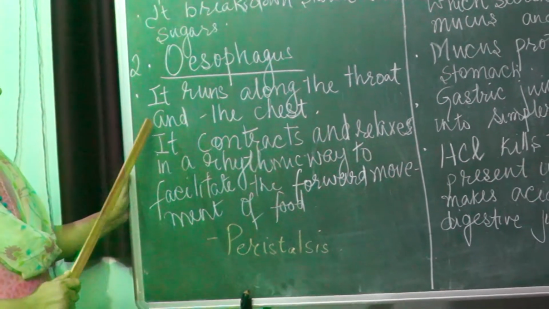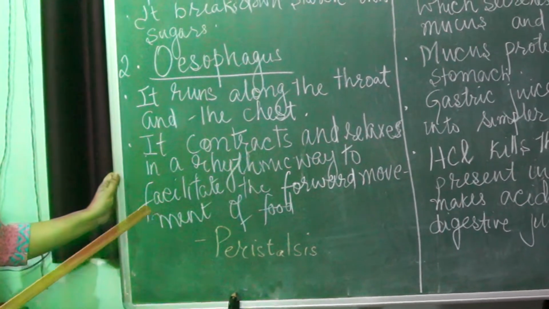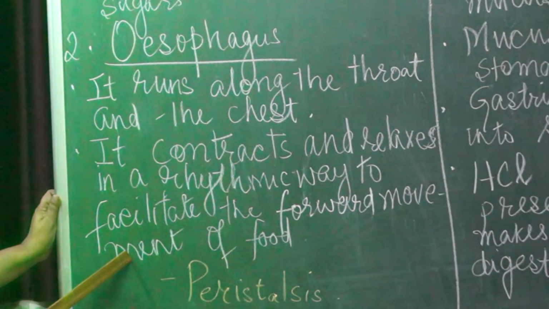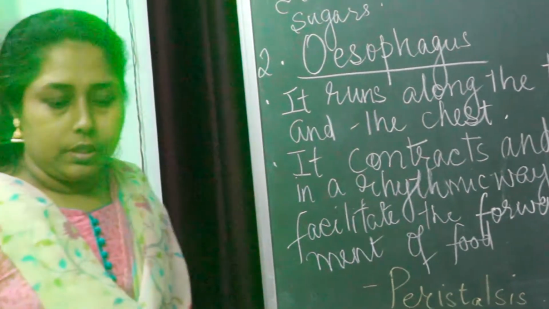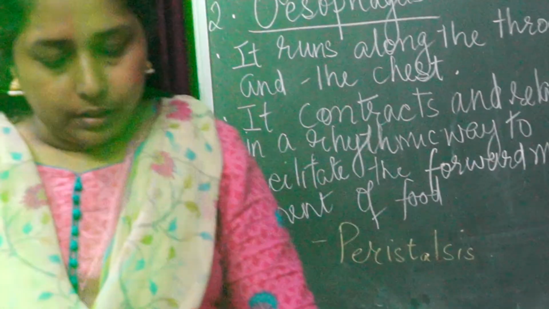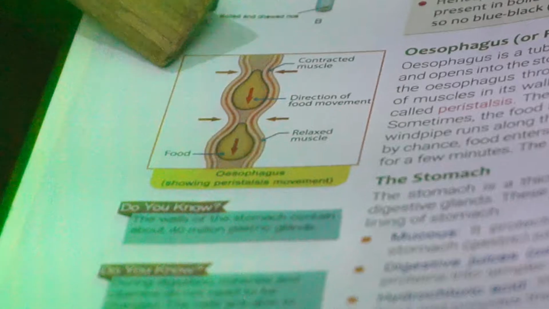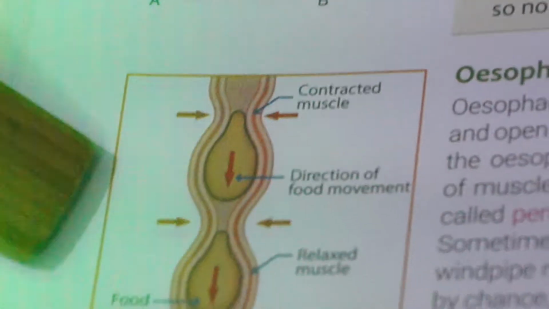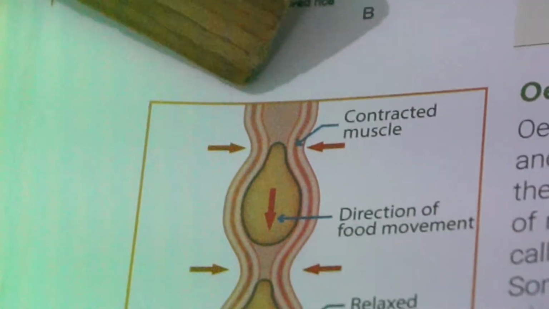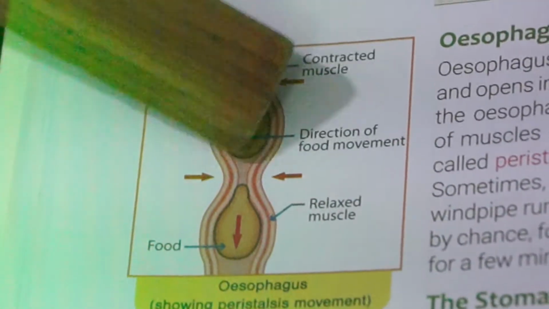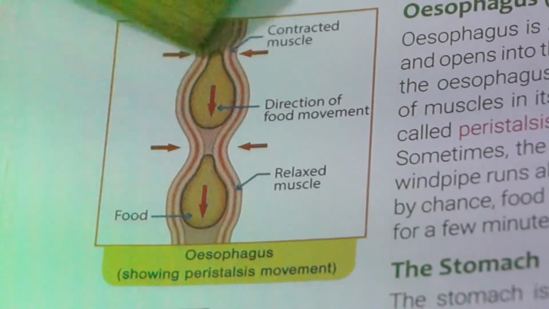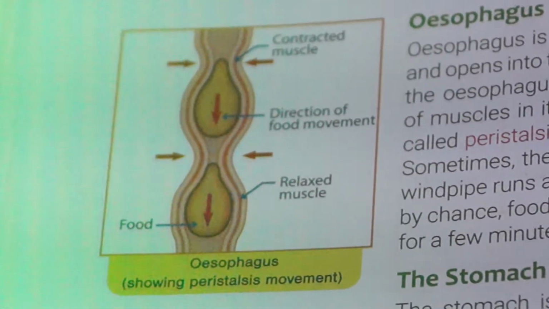The esophagus has no digestive juices, so no digestion takes place in the esophagus. The esophagus is only the passage of the food to the stomach. I will show the contraction and relaxation by the picture. Here you can see the picture of the esophagus showing the peristaltic movement. You can see the contracted muscles pushing the food downwards and the muscles relaxing. Contraction and relaxation takes place continuously.